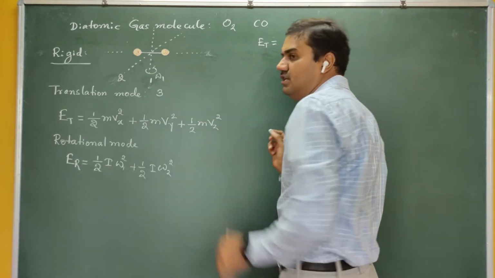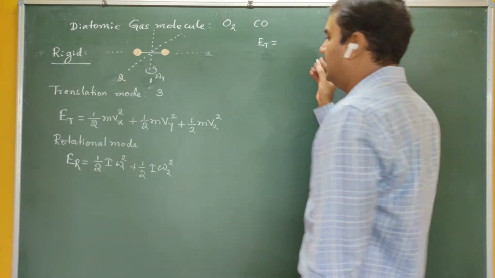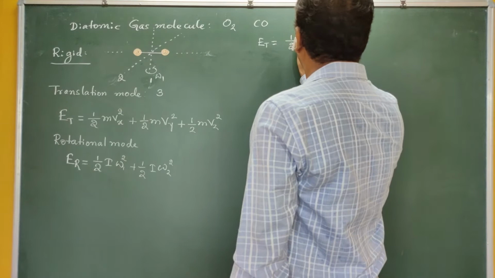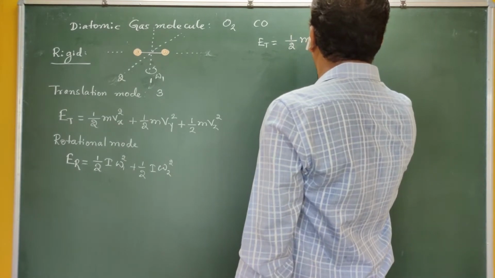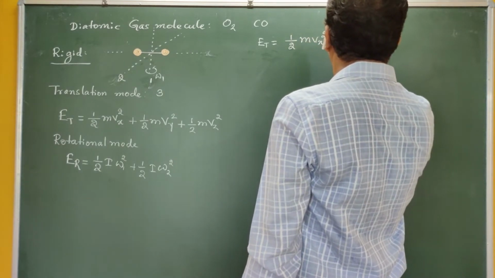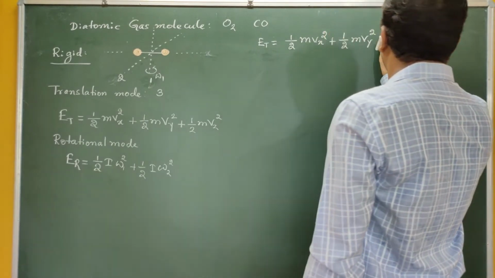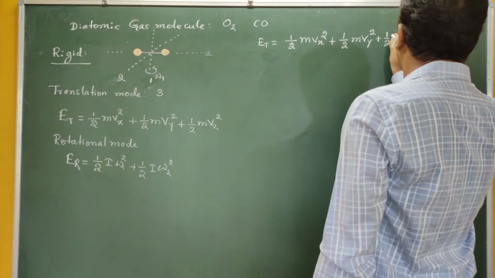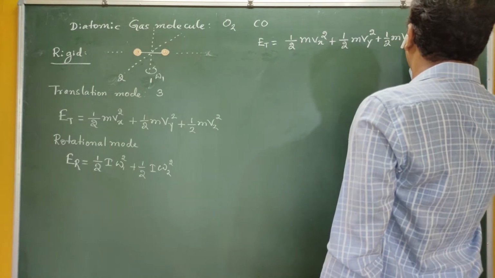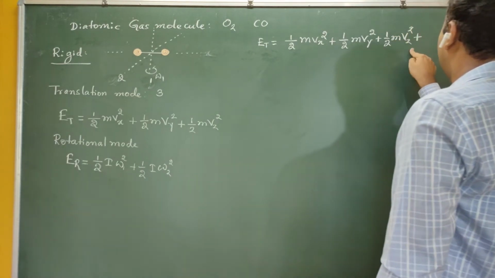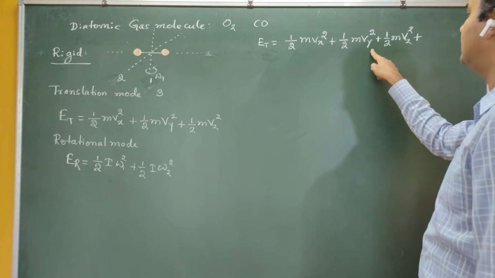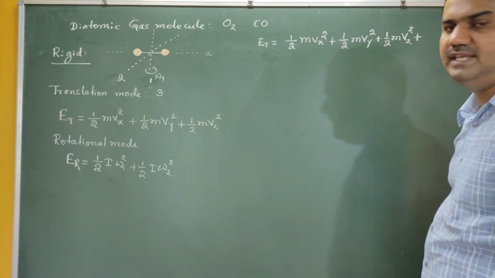So the total energy of the diatomic molecule is given by half m Vx square, half m Vy square, velocity along the y-axis, plus half m Vz square. That is the kinetic energy along the z-axis, the y-axis, and the x-axis.